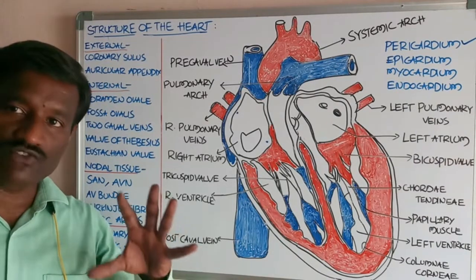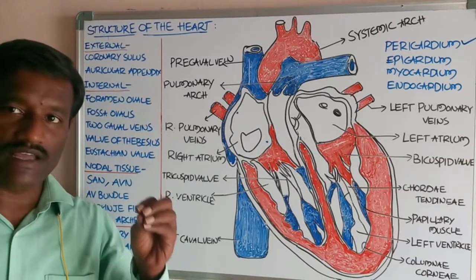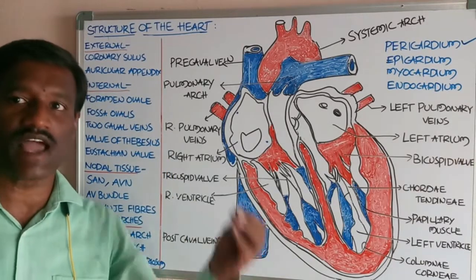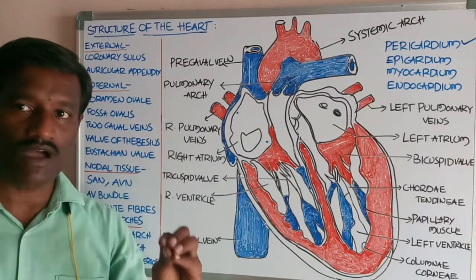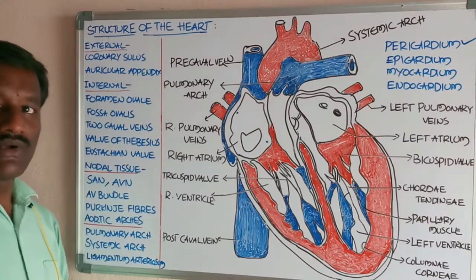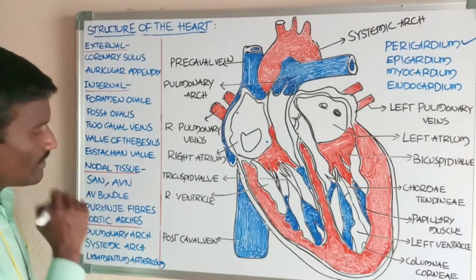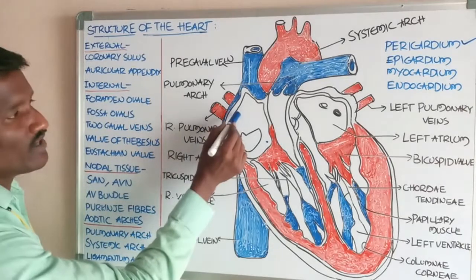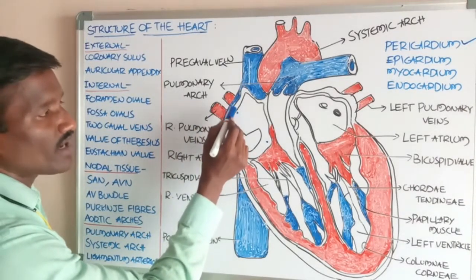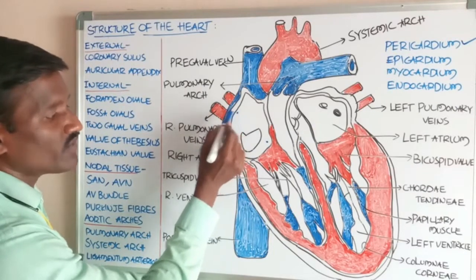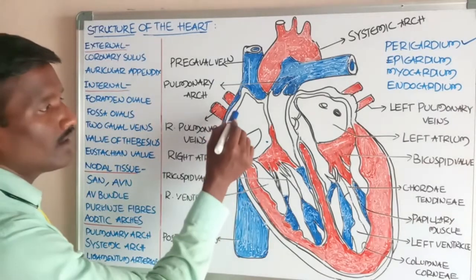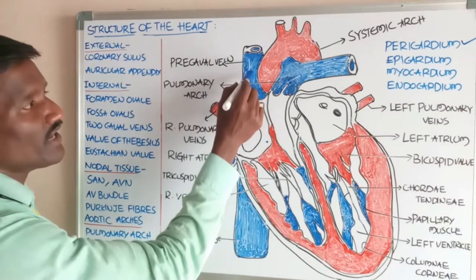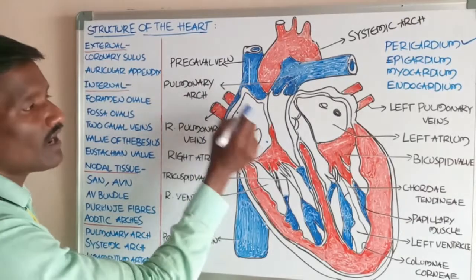These are formed by cardiac musculature and act as nodal tissues, which transmit the impulse and generate the action potential, which helps contraction of the muscles of the heart. The first one is the sinoatrial node, SAN. The sinoatrial node is located at the right upper corner of the right atrium, near the opening of the superior vena cava into the right atrium.